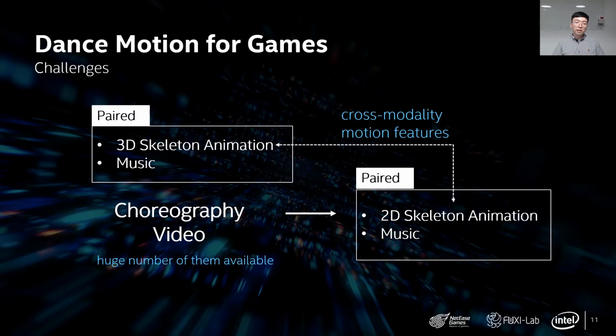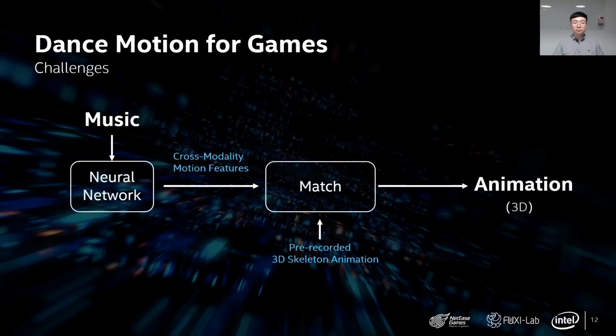The bridge we set up between 2D and 3D motion is called cross-modality motion feature, which reflects the energy and impulse that is shared between 2D and 3D motions. This graph shows the overall idea of our system. The input music is first translated into cross-modality motion features. Then we match these features to pre-recorded 3D motion data to get our final dance animation.